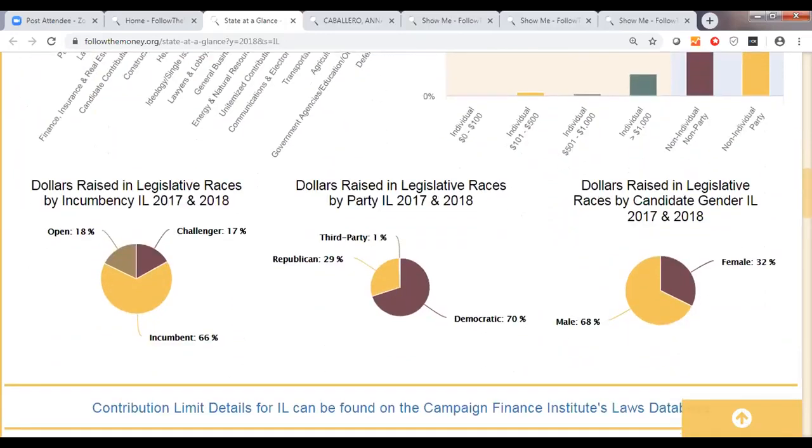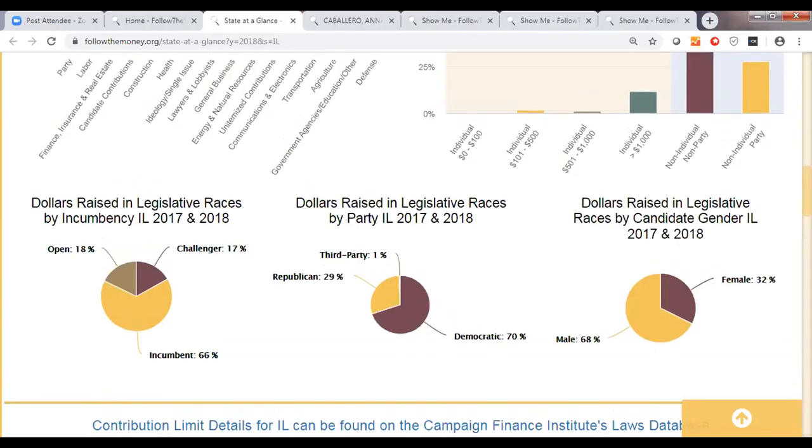As we scroll down further, we get some analysis of the candidates running in the state. In legislative races, because we've selected legislative in the tab above, we can see that incumbents are raising two-thirds of the money. This is really what we tend to see for expensive races that are not competitive. Incumbents do tend to raise a lot and they tend to win. Democrats have dominated the fundraising in Illinois, and males have dominated the fundraising in Illinois, male candidates. This is a new feature that we've added this year, assigning the gender identification to the candidates for state races.